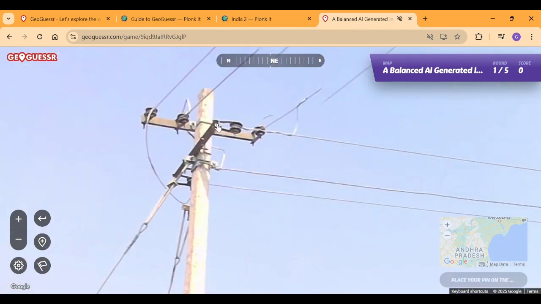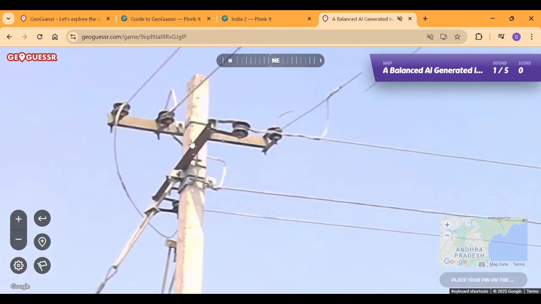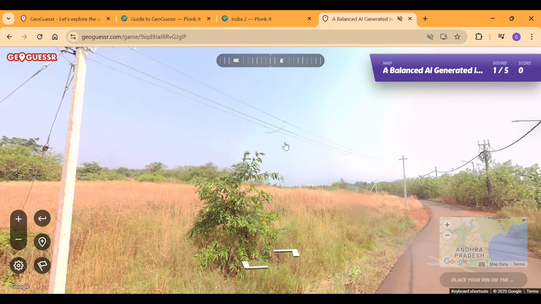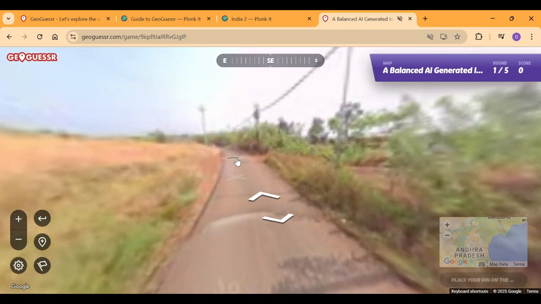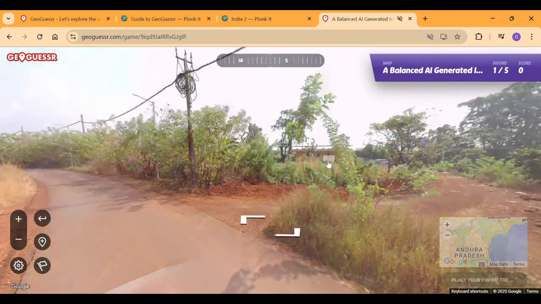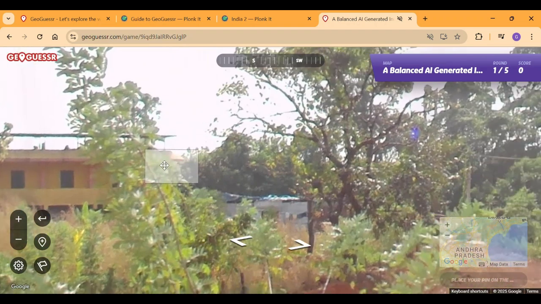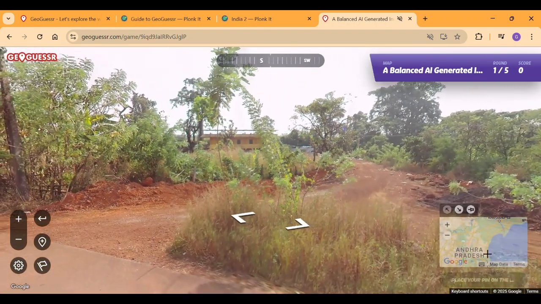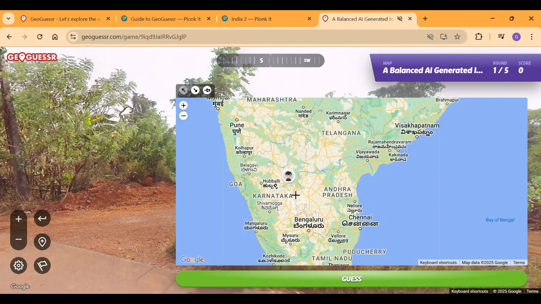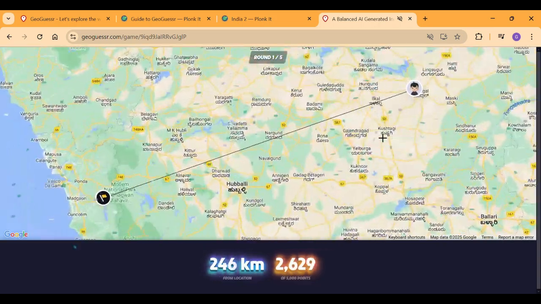Let's just compare it one second. Let me just analyze the image a bit more. Okay, it might not be the Karnataka pole, but it could be something if we're getting the region right. We need to find, and it also kind of looks like Karnataka language, so I guess we go Karnataka on this. Okay, I go in the north center because it's kind of dry, and I'll guess.